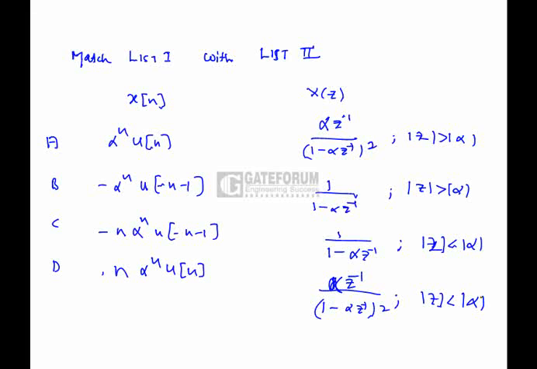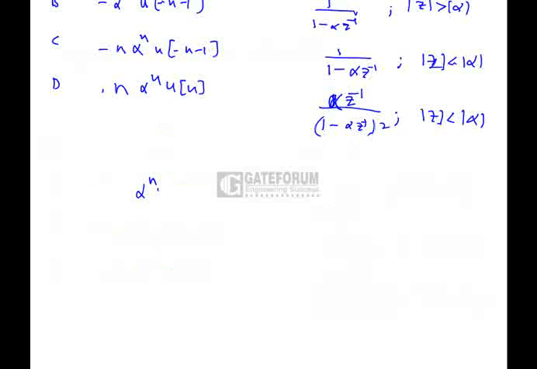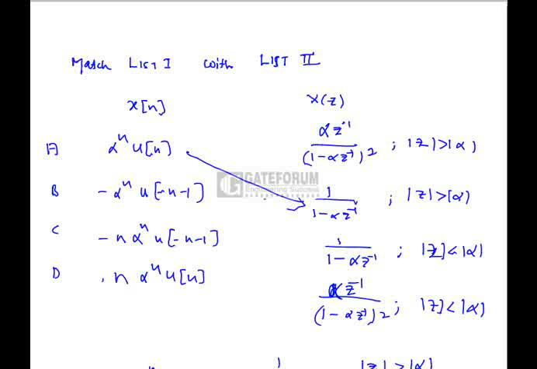Next, match list 1 with list 2. Here in list 1, the discrete time signal x of n is given, and in list 2 the corresponding z transform is given. So we know that alpha power n u of n is nothing but 1 by 1 minus alpha z inverse, whose ROC is mod z greater than mod alpha. Hence A is nothing but 2.